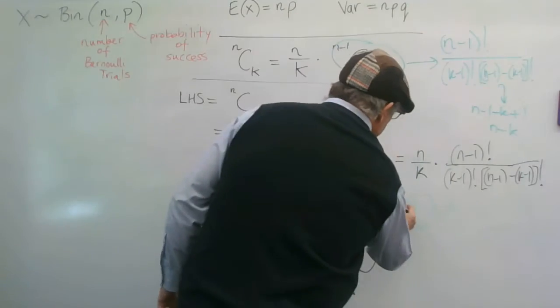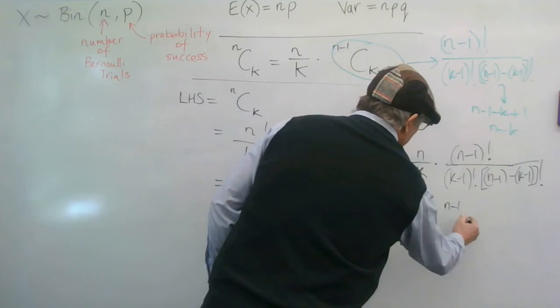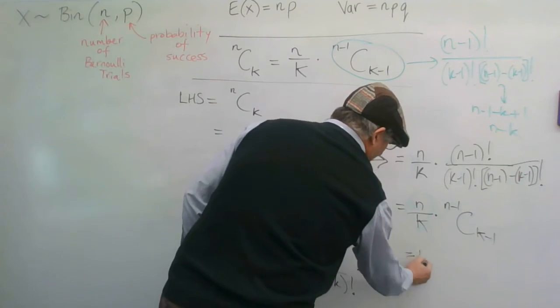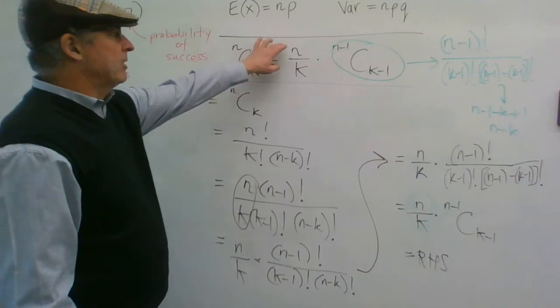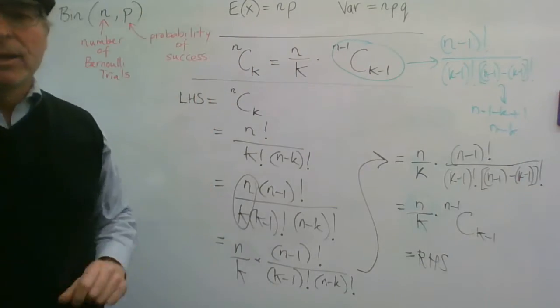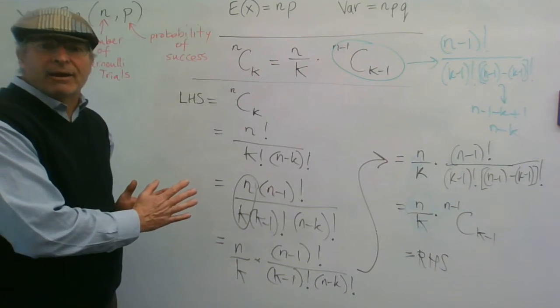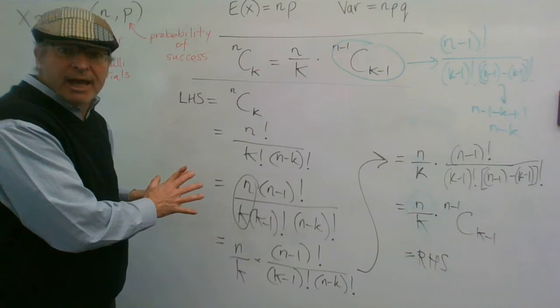And then that equals n on k times n minus 1 C k minus 1, which is what we were trying to prove. nCk is n on k, n minus 1 C k minus 1. Now, that's a proof within a proof, because I'm going to need to use that later on when I'm doing my proof. So I thought I'd point that out to you now.